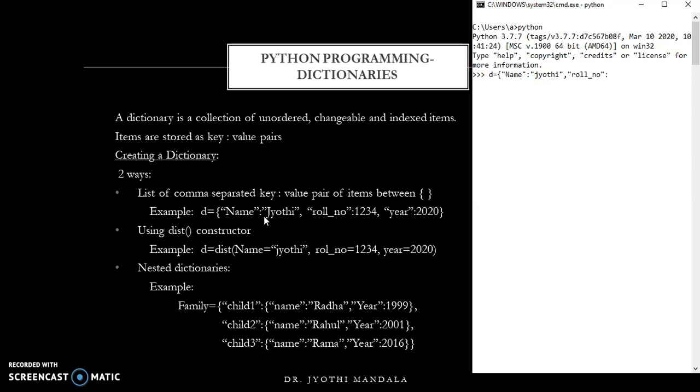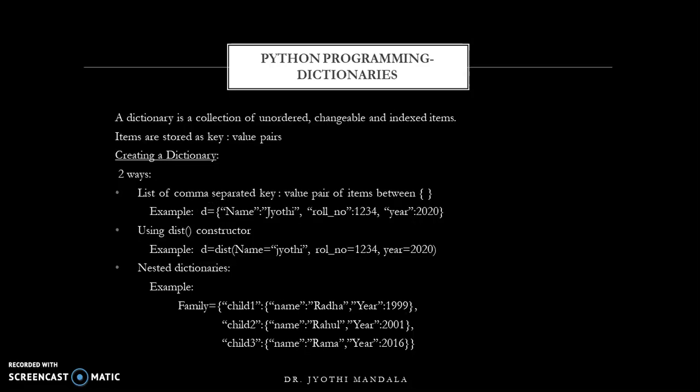I'm giving roll number as 1 2 3 4, and the third item is year and the value is, let us consider 2020 as an example. This is how a dictionary can be created. If you try to see the values, all the values will be displayed here. I think this is clear to all of you how a dictionary can be created, right?